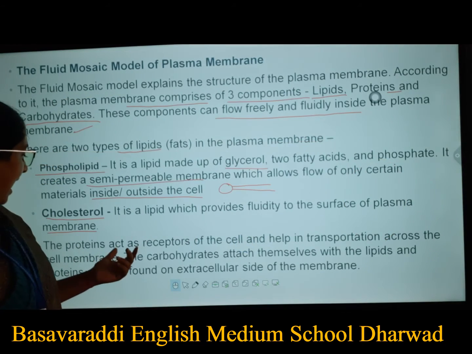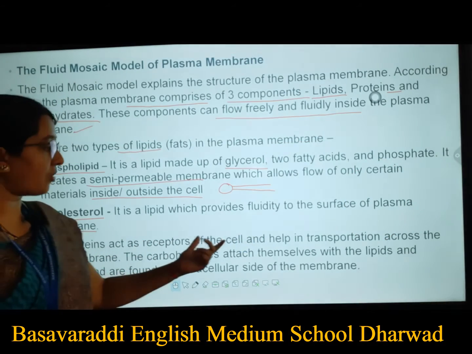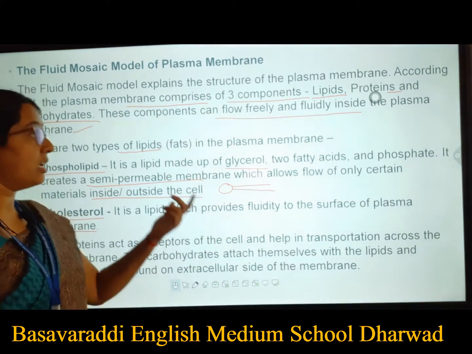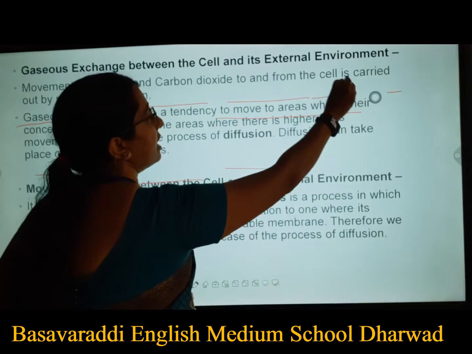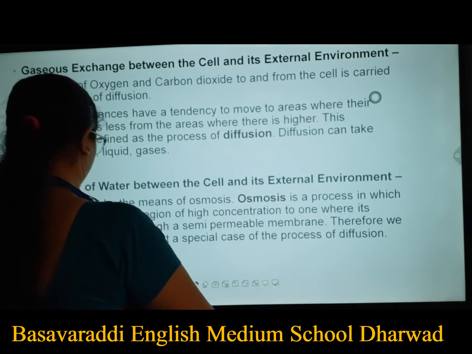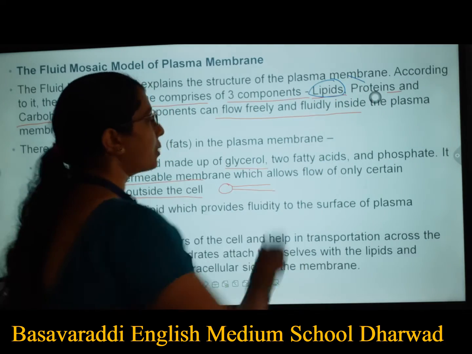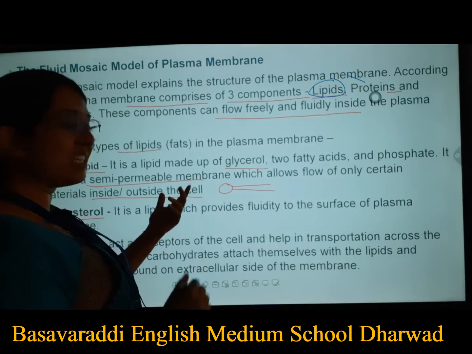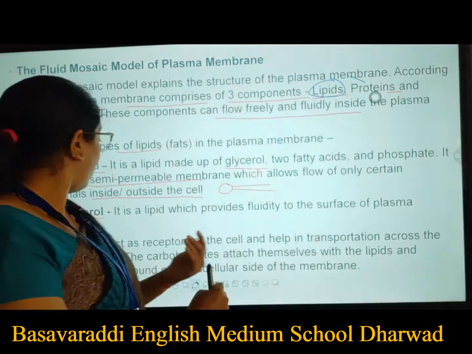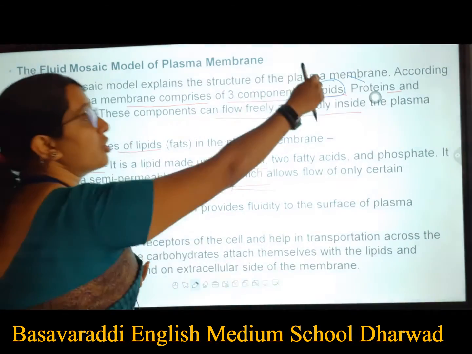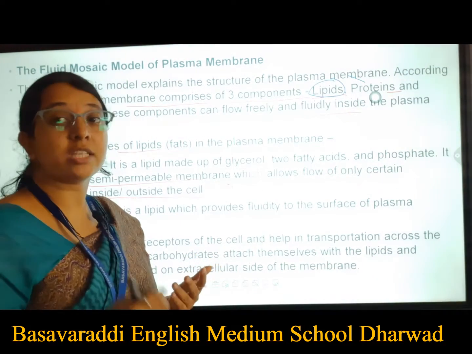The proteins act as receptors of the cell. Now we have said lipids are done. Next we come to the next major component, that is proteins.